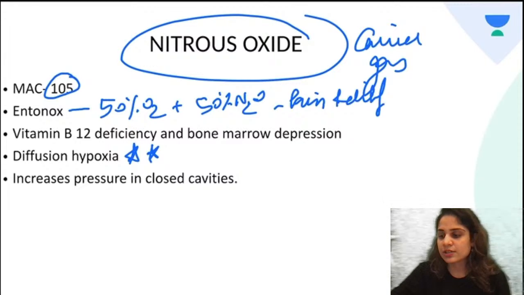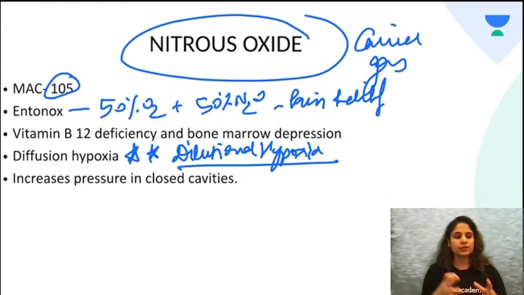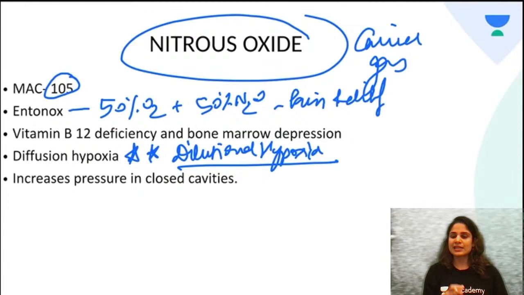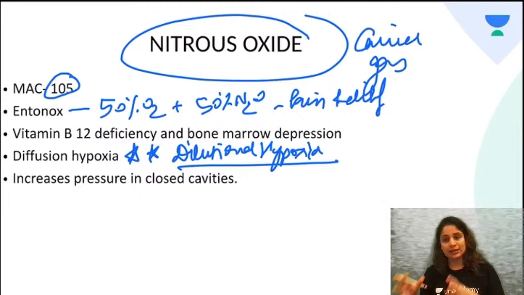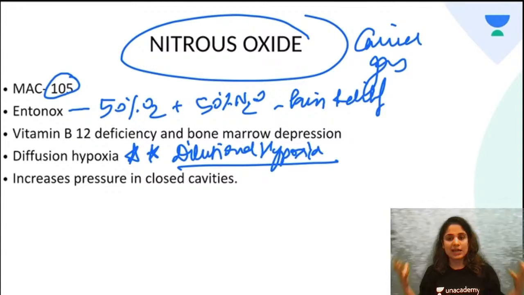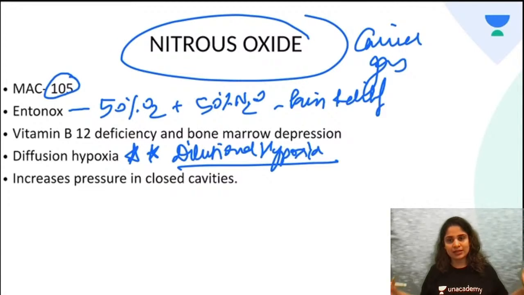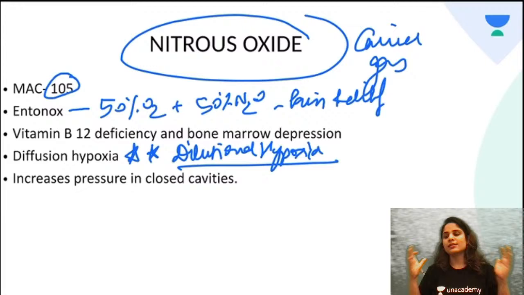So there is a condition which is called dilutional hypoxia. Okay, so it dilutes all the oxygen in the lungs and causes something which is called dilutional hypoxia or diffusion hypoxia, which is seen specifically with nitrous oxide. So it is recommended that towards the end of surgery you should give 100% oxygen in high flows to the patient so that the lung is filled with oxygen and it does not get diluted by the nitrous oxide.